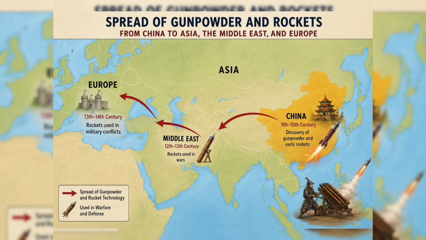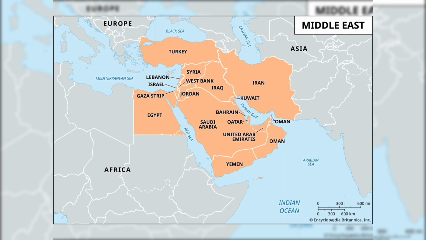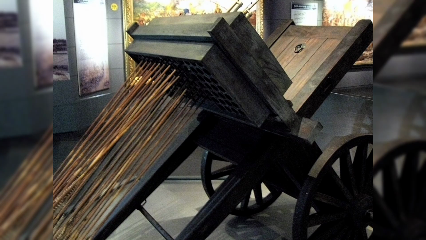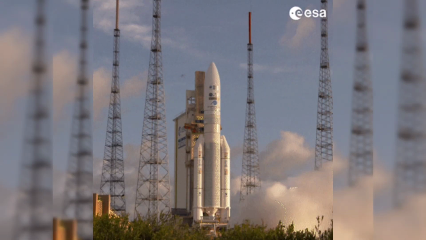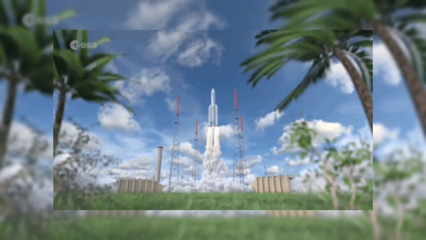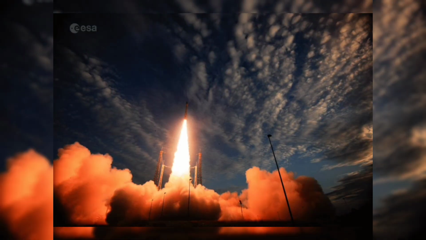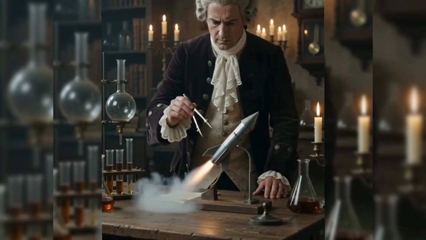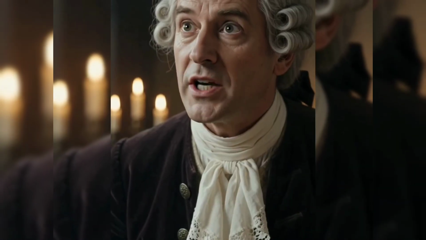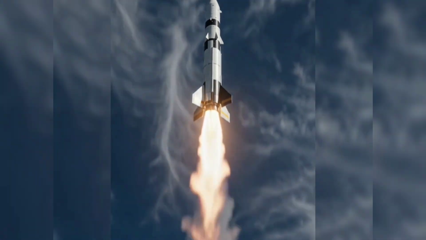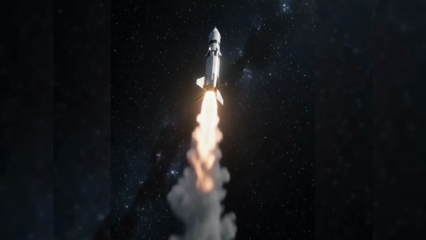Rockets like weapons were used in different parts of Asia, the Middle East, and Europe. At first, rockets were mainly used as weapons. They were not yet designed for space travel. But slowly, people began to understand that rockets could do much more than simply create explosions. Scientists began asking an important question: could a rocket work without pushing against the air? This question would become extremely important centuries later.